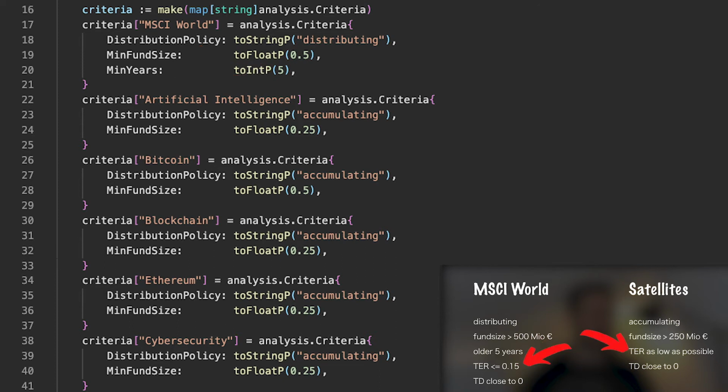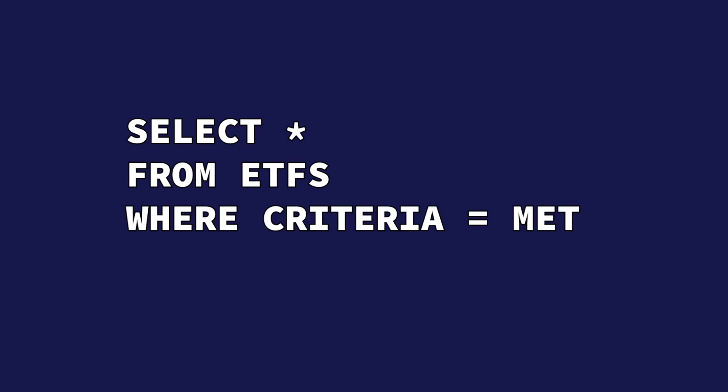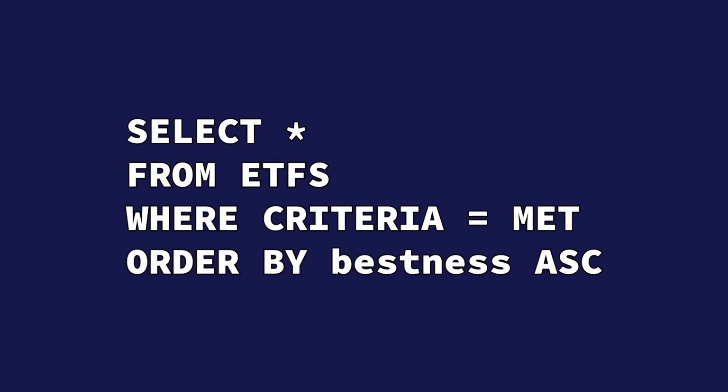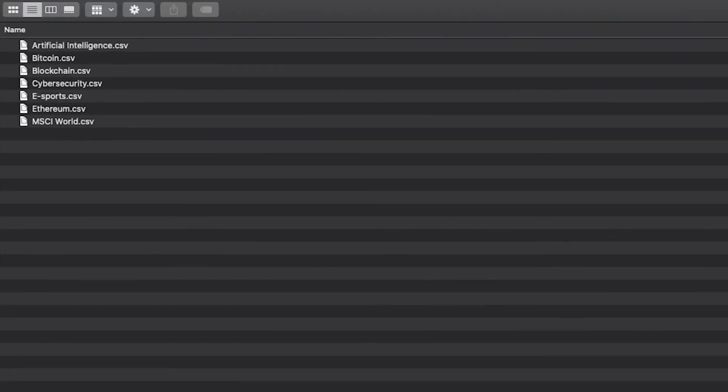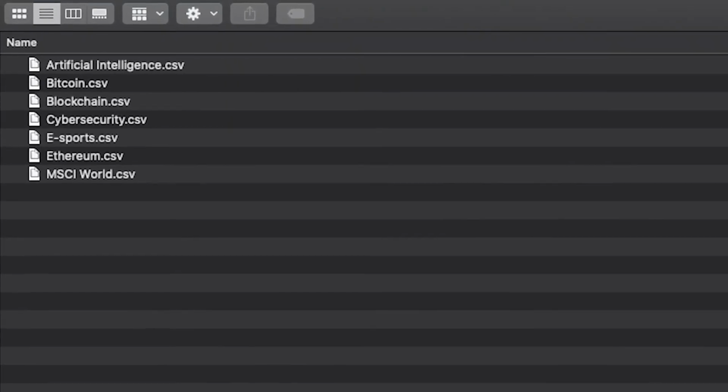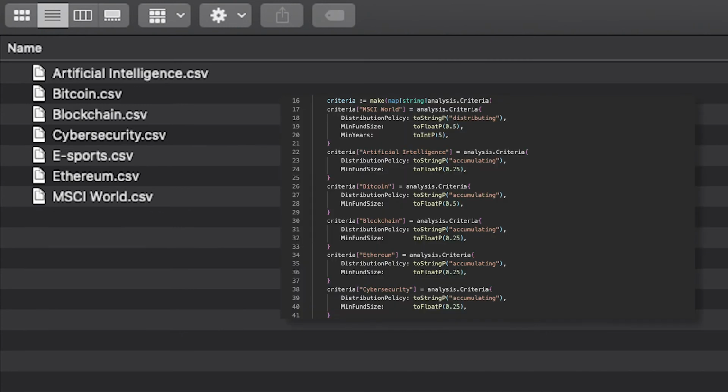As for the total expense ratio and the tracking difference, they both are no strict criteria, but rather kind of a sorting argument. When running the analyzer, it goes through all the data in the database, filters out the ones that do not meet my needs, and sorts so that the best ones are presented first. The final step is to write CSV files for every single category so I can analyze each category more easily. You can see that for each individual category, a CSV file was created.